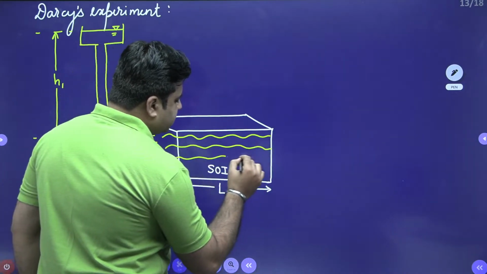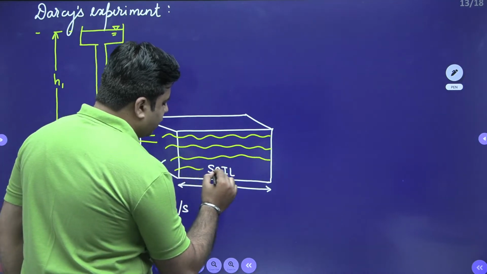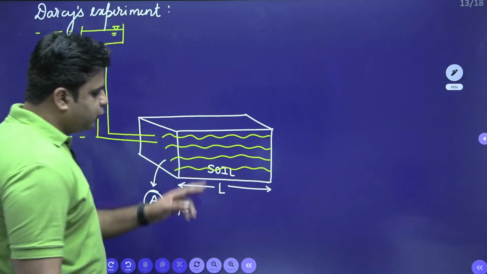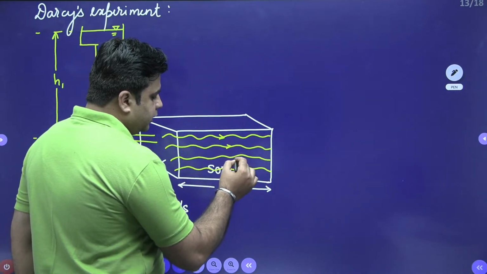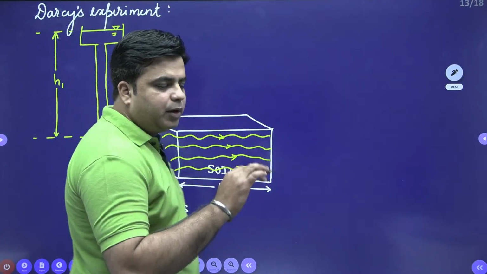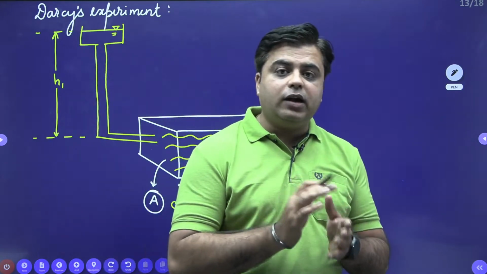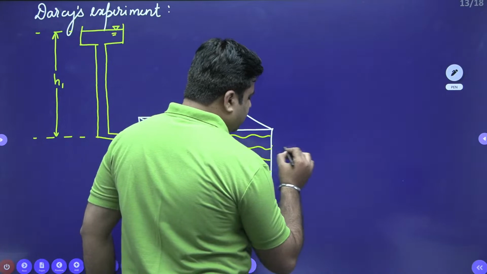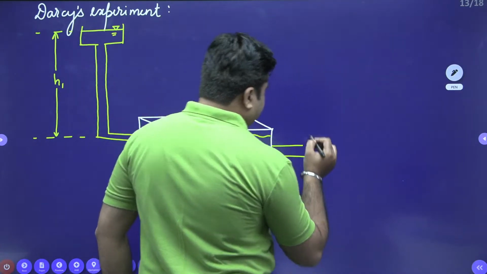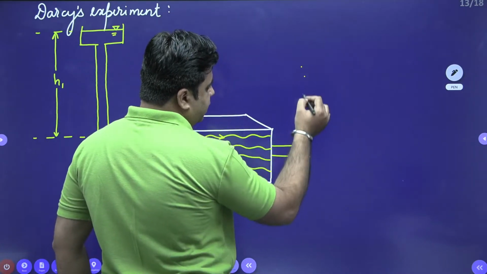Due to the frictional force applied by the soil medium over this water flowing through the interconnecting voids, the water will lose some amount of energy and some head loss will occur. When we collect this water from the exit end, the head available with the water is H2.